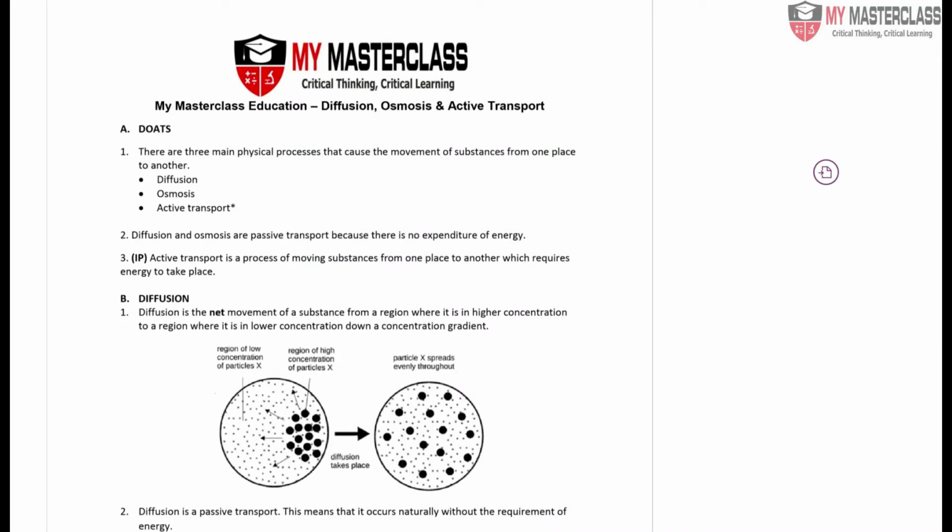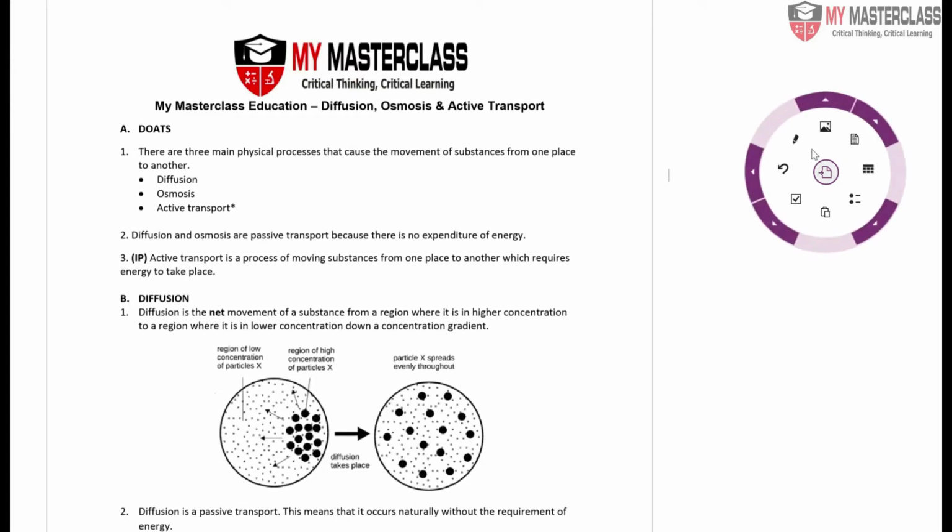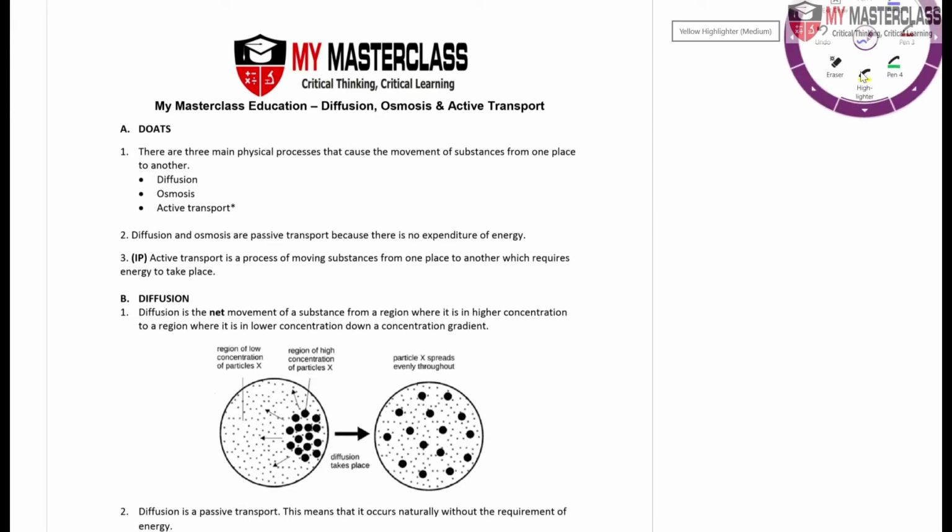Okay, so today we are going to be talking about diffusion, osmosis, and active transport. These are the modes of transport for substances in living things themselves. Diffusion and osmosis are known as passive transport simply because there's no expenditure of energy, which means no energy is required; it happens naturally. Whereas for active transport, as the name suggests, energy is required.